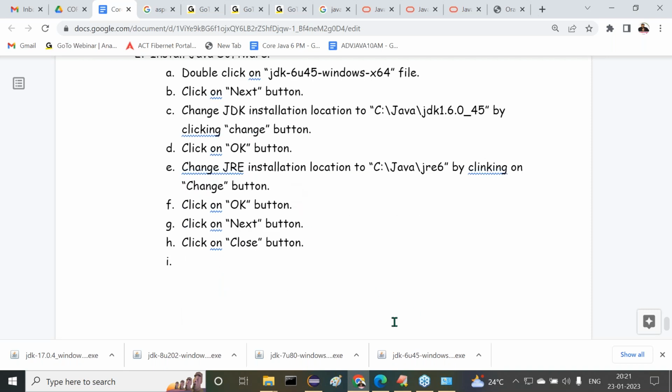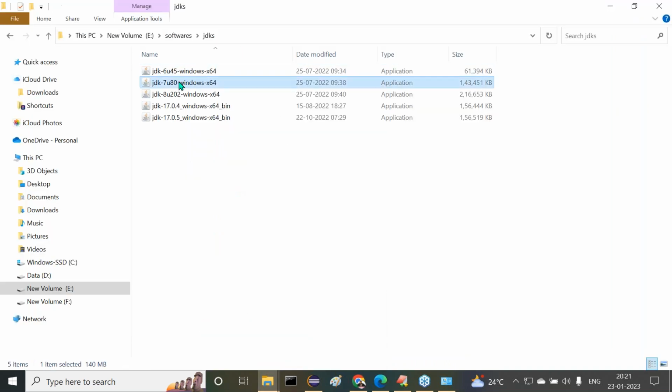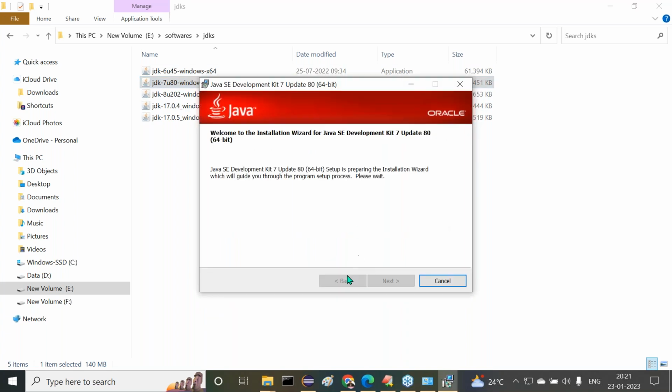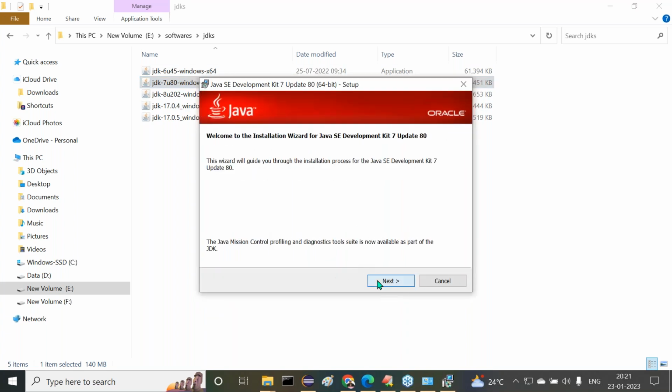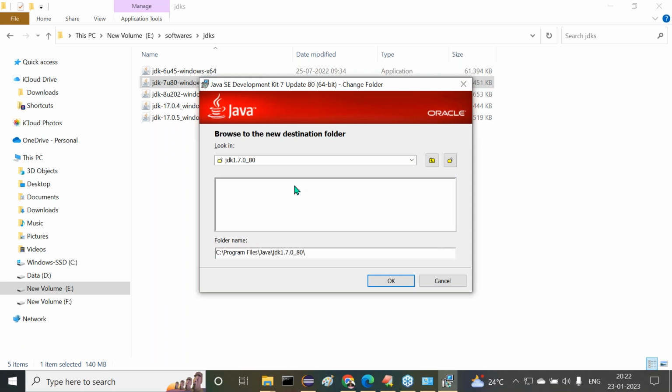We installed it. So finally, one version I installed there. Can I install the remaining 2 versions here? I require them in my system. Now observe carefully. Now here, I need to go for Java 7. Double click on it. Then 2 minutes. I want to install it now. Just wait a minute. Click on the next button. Let me change that location. Now, Program Files here I want to change.